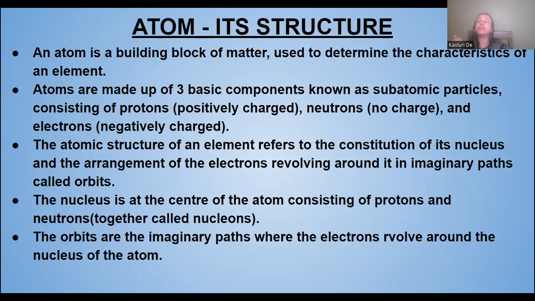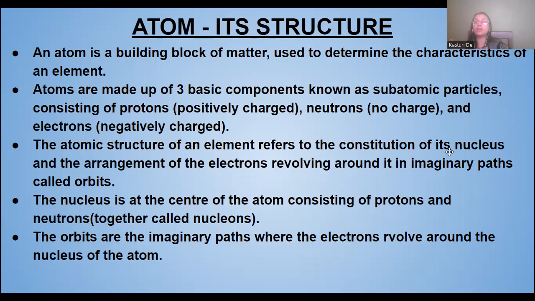Now, the nucleus is at the center of the atom, consisting of protons and neutrons, which together are known as nucleons. Okay, protons plus neutrons are equal to nucleons. Now, the orbits are the imaginary paths where the electrons revolve around the nucleus of an atom.